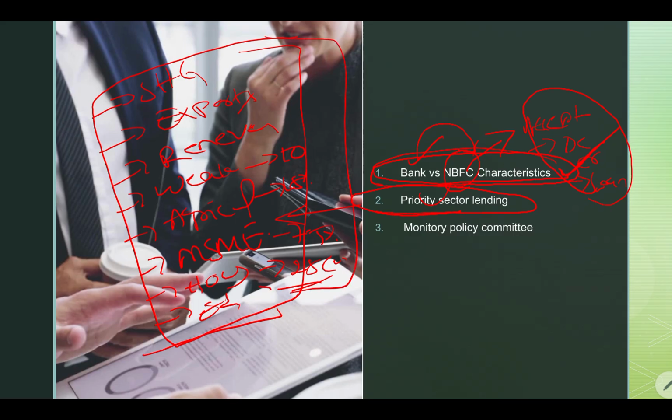And the Monetary Policy Committee is another important topic. Mostly they will focus on what its composition is and what its functions are. It is a 6-member body. What is this 6-member composition? What are their functions? It will decide the repo rate, right? So you have to study the Monetary Policy Committee. From these three topics, one question will come.